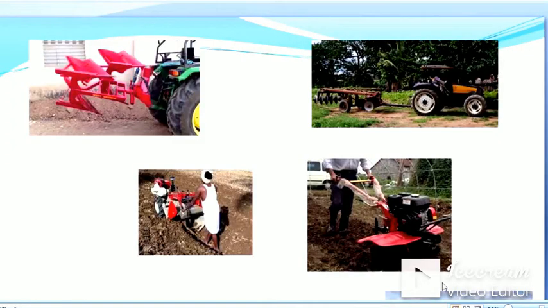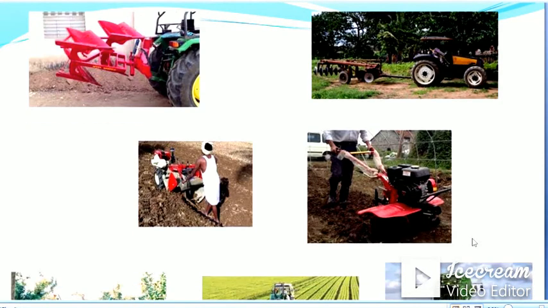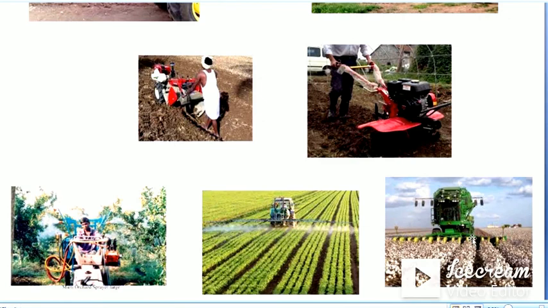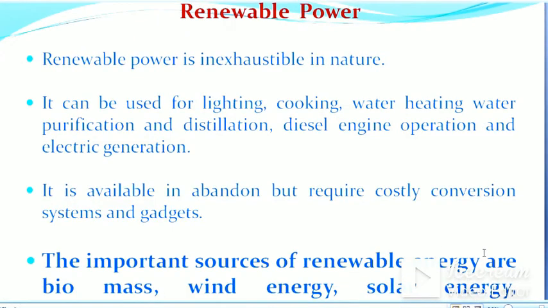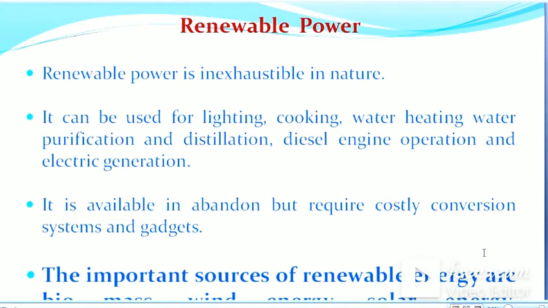So this power is used in the form of tractors, power tillers, or some weeders, also shown in the figure, and it is also used for spraying, and some machineries are used for different operations in different crops. Renewable energy is inexhaustible in nature.